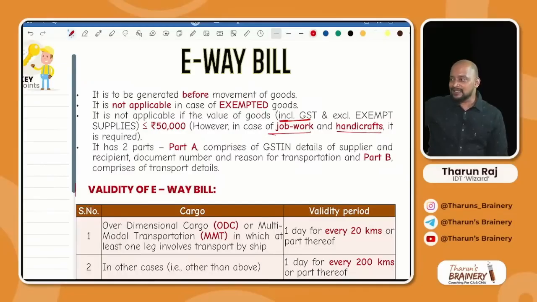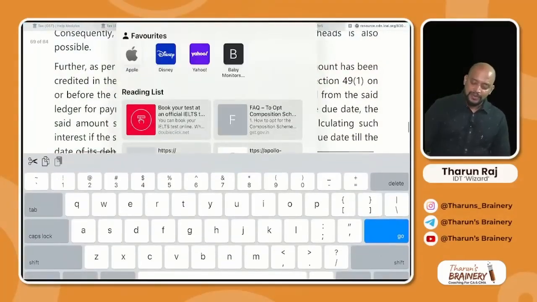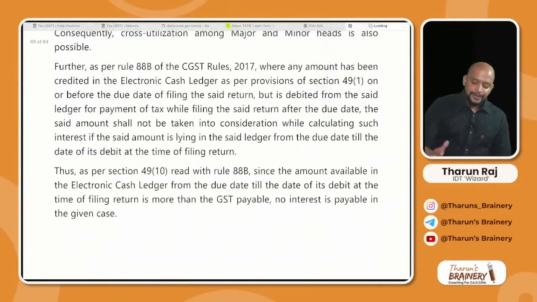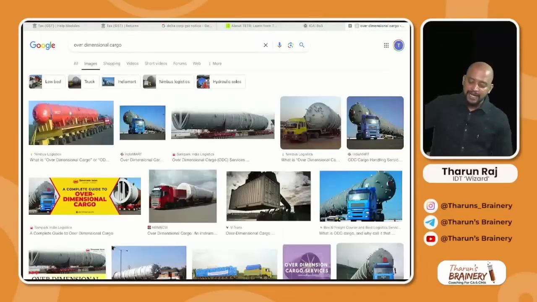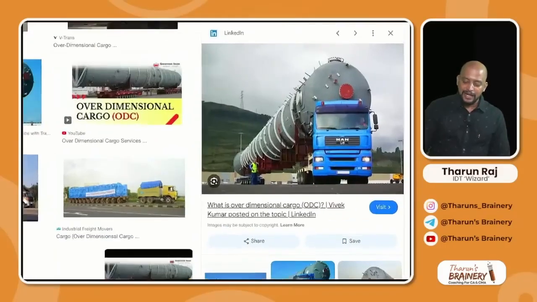So the first 3 days will be taken as the validity. In case of over dimensional cargo, what is over dimensional cargo? The tail of the cargo will be very big. Okay, you would have seen over dimensional cargo, wherein big containers, wherein very big, that lot of